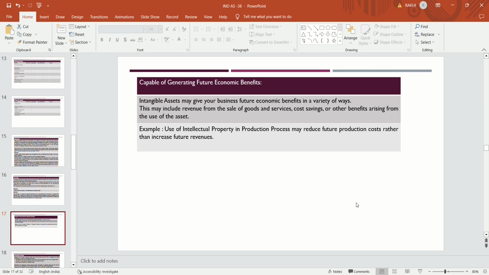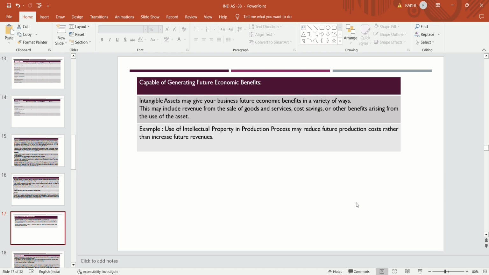Capability of generating future economic benefit: an intangible asset may give your business future economic benefit in a variety of ways. This may include revenue from sales of goods and services, cost saving, and other benefits arising from the use of the asset.